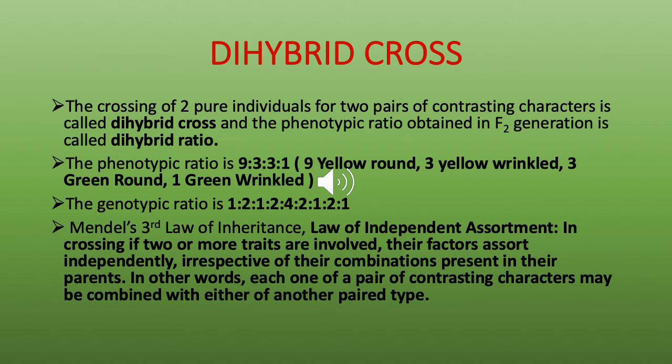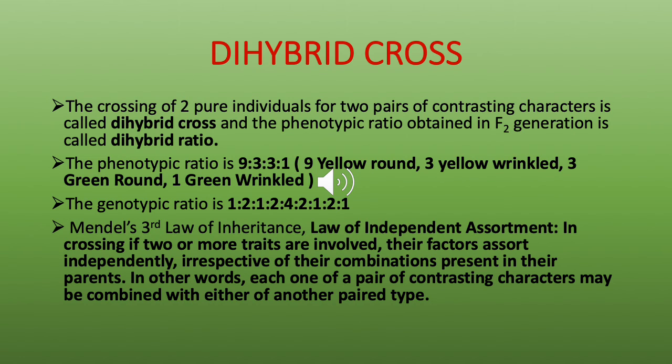You can see you have the yellow factor or allele, it can go along with round or it can be with wrinkled character. So just because in the parent plant yellow was with round character does not mean that in the hybrid the yellow cannot be with the wrinkled character.